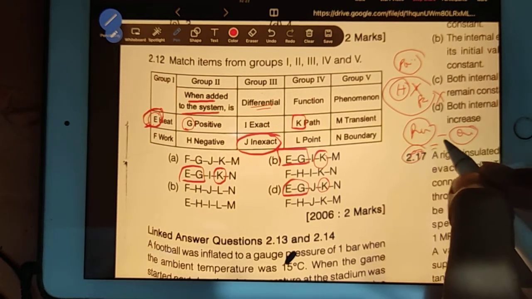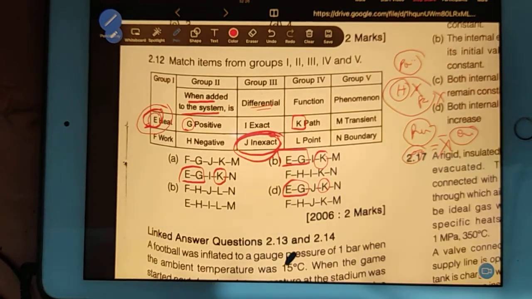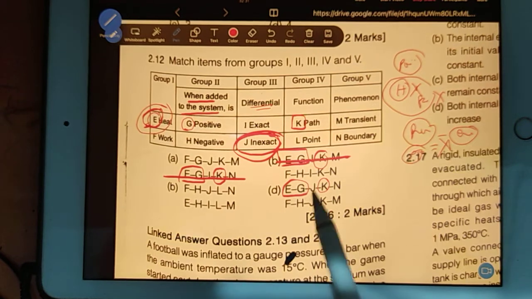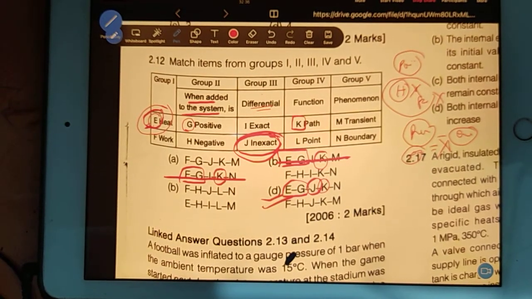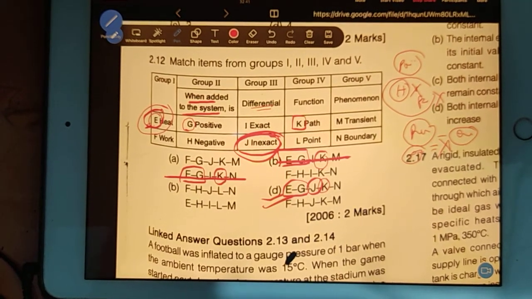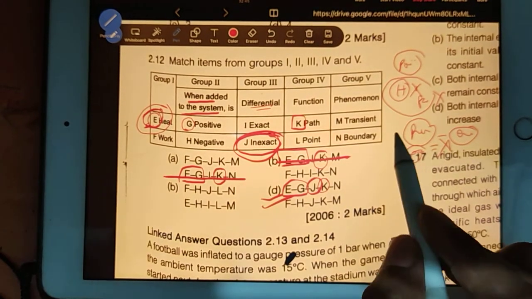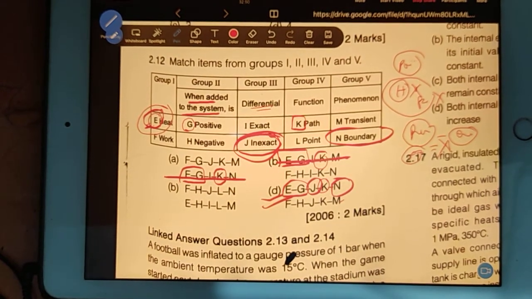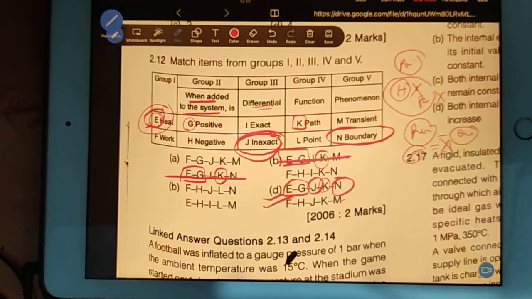Path functions are inexact differentials. So heat is also related with J. In this you don't have J, in this you don't have J, but in this you have J. So this option is correct. Simple. And check the last one also. It is a boundary phenomenon also, so that's why N is also coming. Man, this question is very simple, but it looks dangerous.